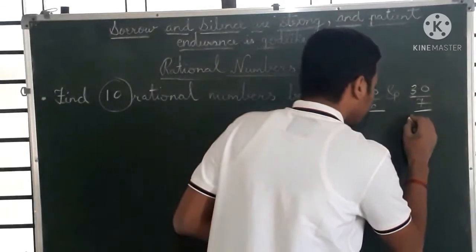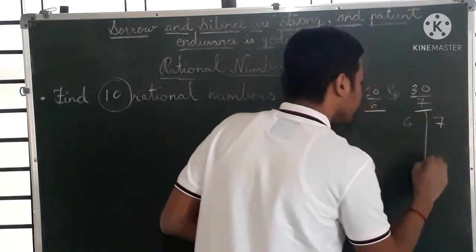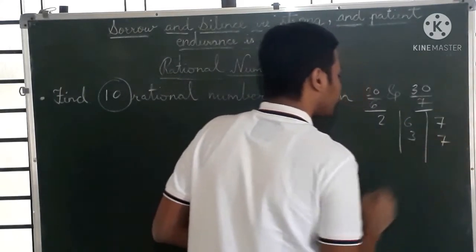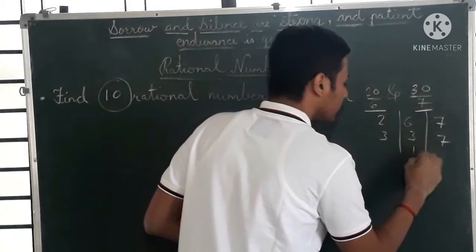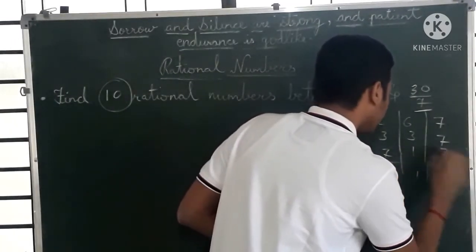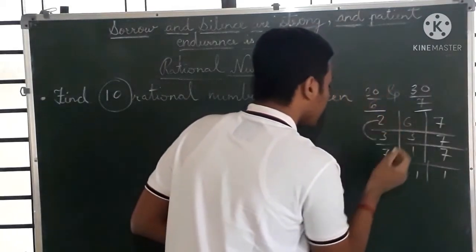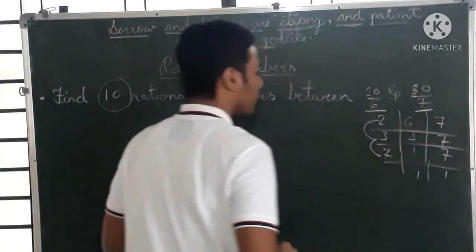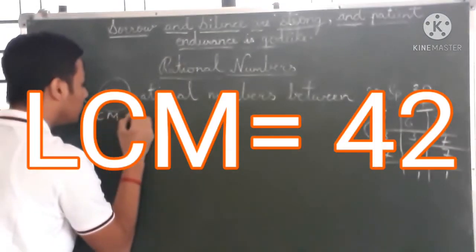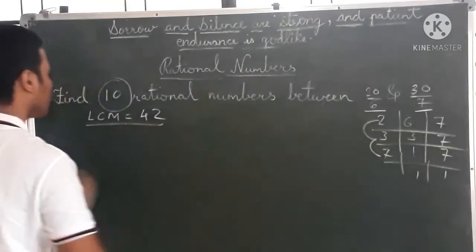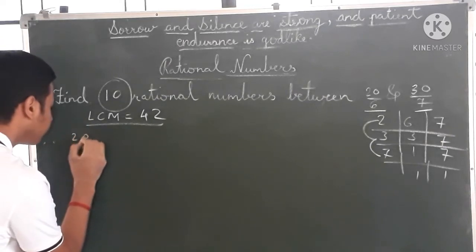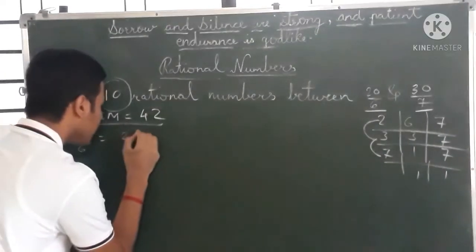So we first take the LCM of 6 and 7. 2 3s are 6 and 7 will be as it is. Now 3 1s are 3, 7 will be as it is, and 7 1s are 7. So 2 3s are 6 and 6 7s are 42. Now LCM equals 42. So therefore 20 by 6 equals 20 by 6.